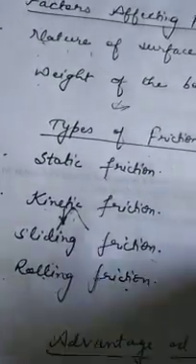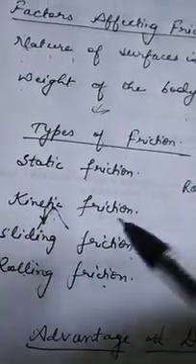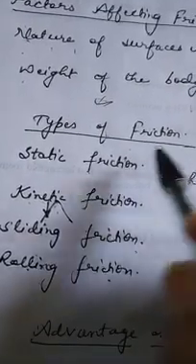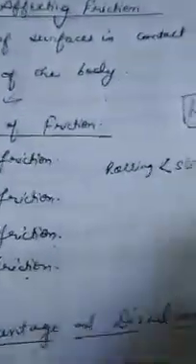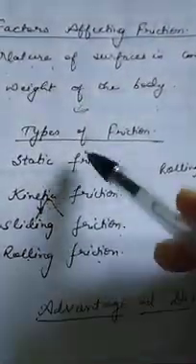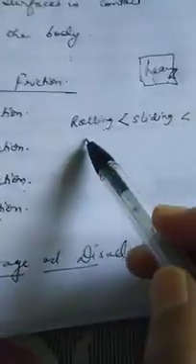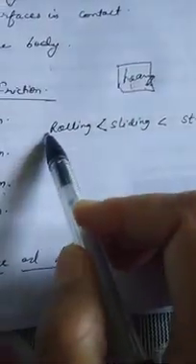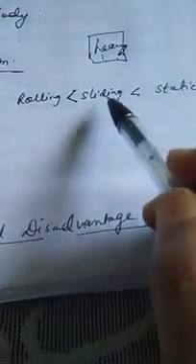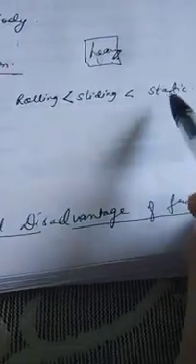So the force required to start a motion is maximum compared to the force required to keep a body in motion. Therefore, static friction is more than kinetic friction. If you have to compare which friction is more: rolling is less, sliding is more than rolling, and static is more than sliding. So maximum friction is static friction, then sliding, then rolling. It is less, it is more, and it is most. We can compare it like that.